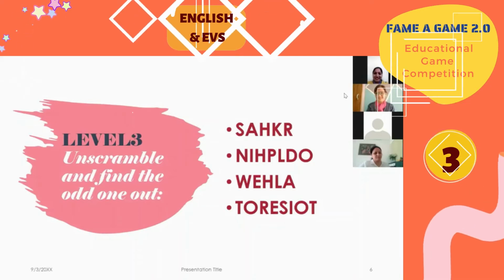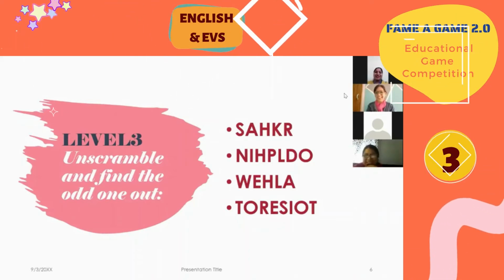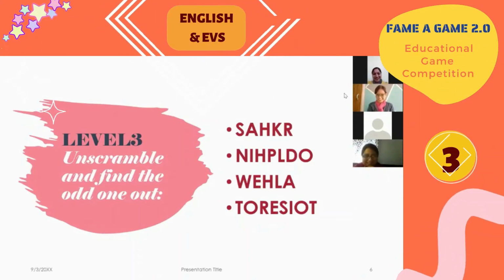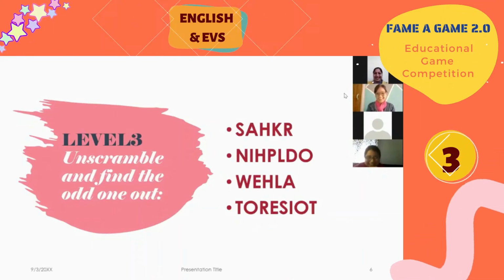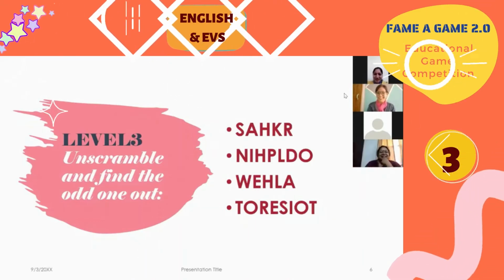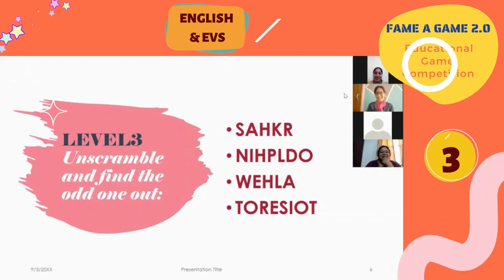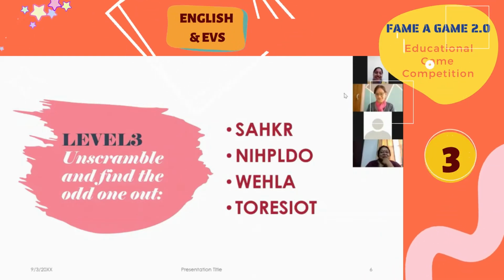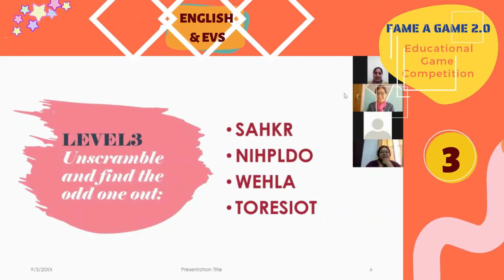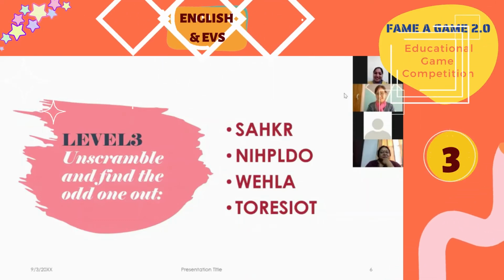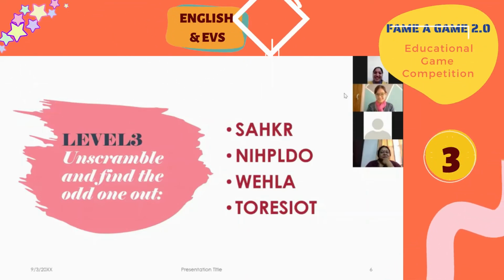Can anyone, not the judge? I found all the 4 words. No, that's what I'm telling you, it is not for the judge. Okay, can anyone find out? Because here there are no pictures, so this third level is somewhat difficult for the students. The second one maybe will be dolphin.